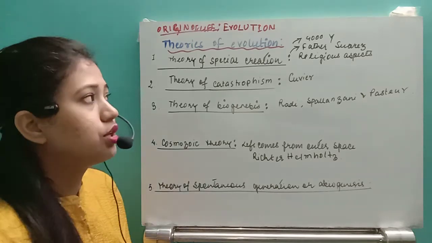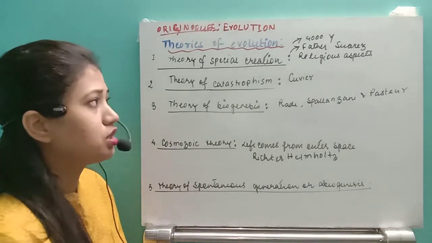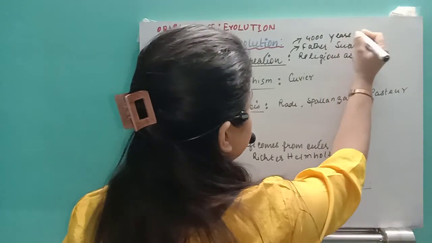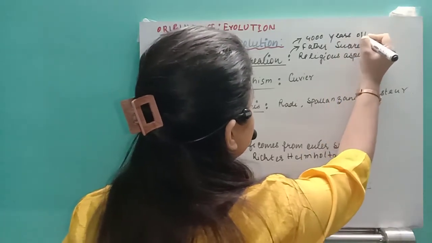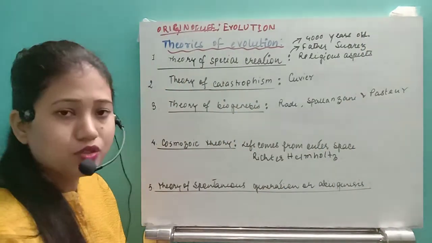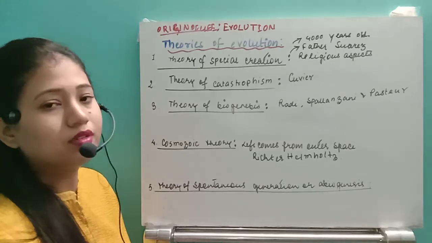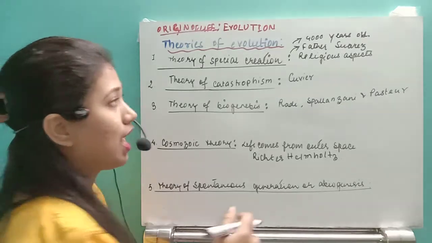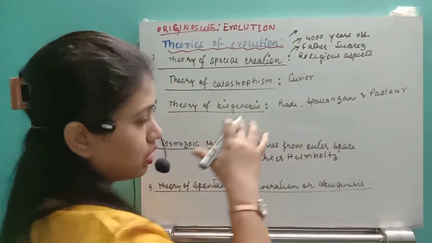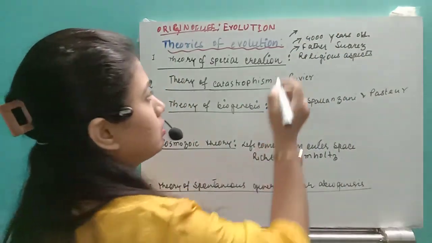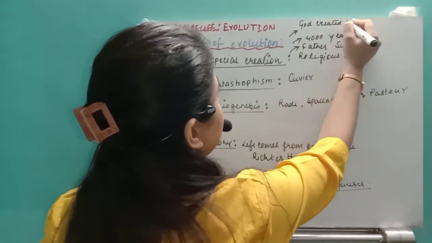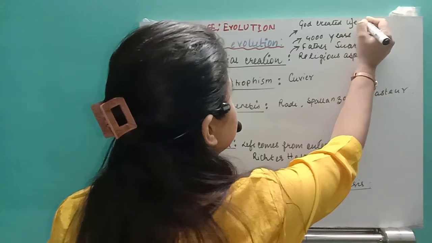According to him, the earth was around 4,000 years old, and within that period of time, God created life in 6 days.